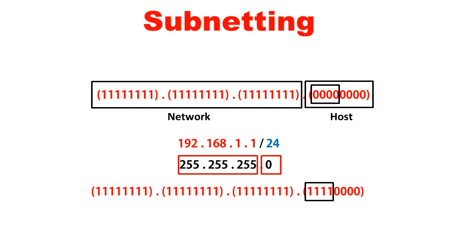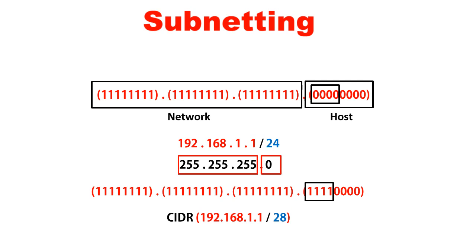Therefore, now the CIDR range value will change for the IP address. It will be 192.168.1.1/28. Previously it was 192.168.1.1/24, because 4 bits have been borrowed from the last octet which was previously consumed by the host.